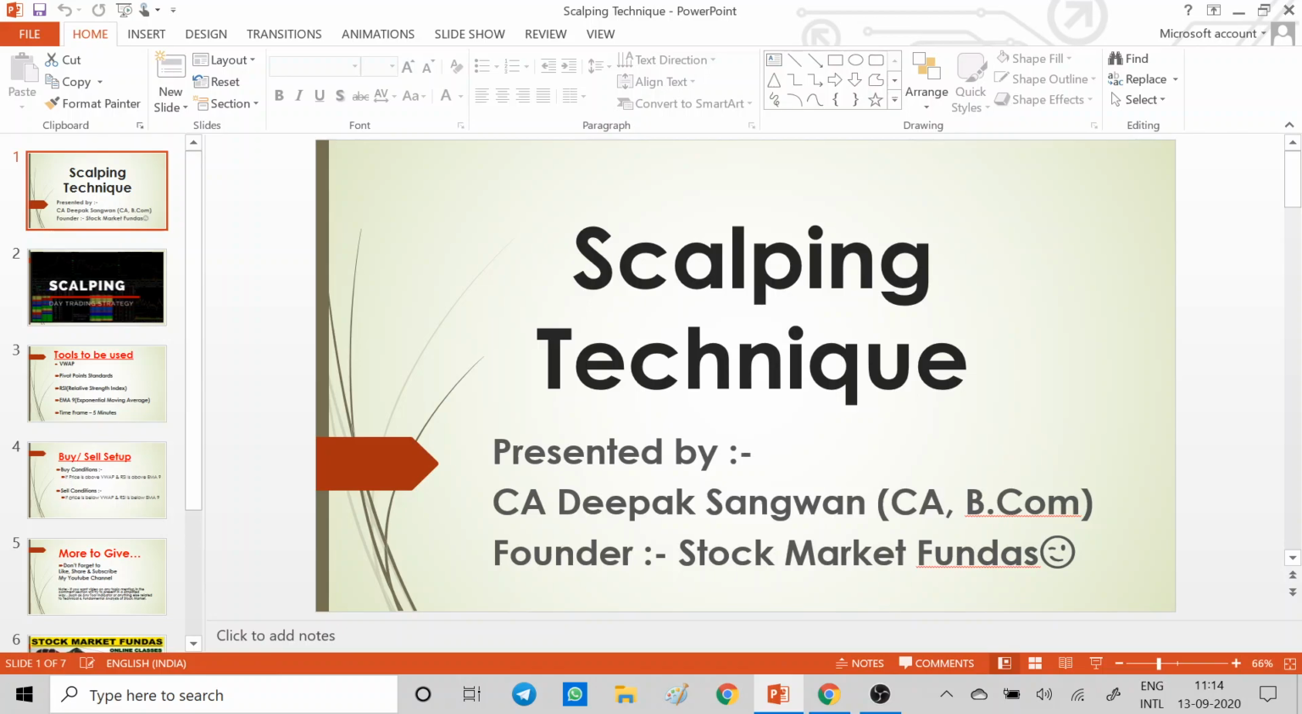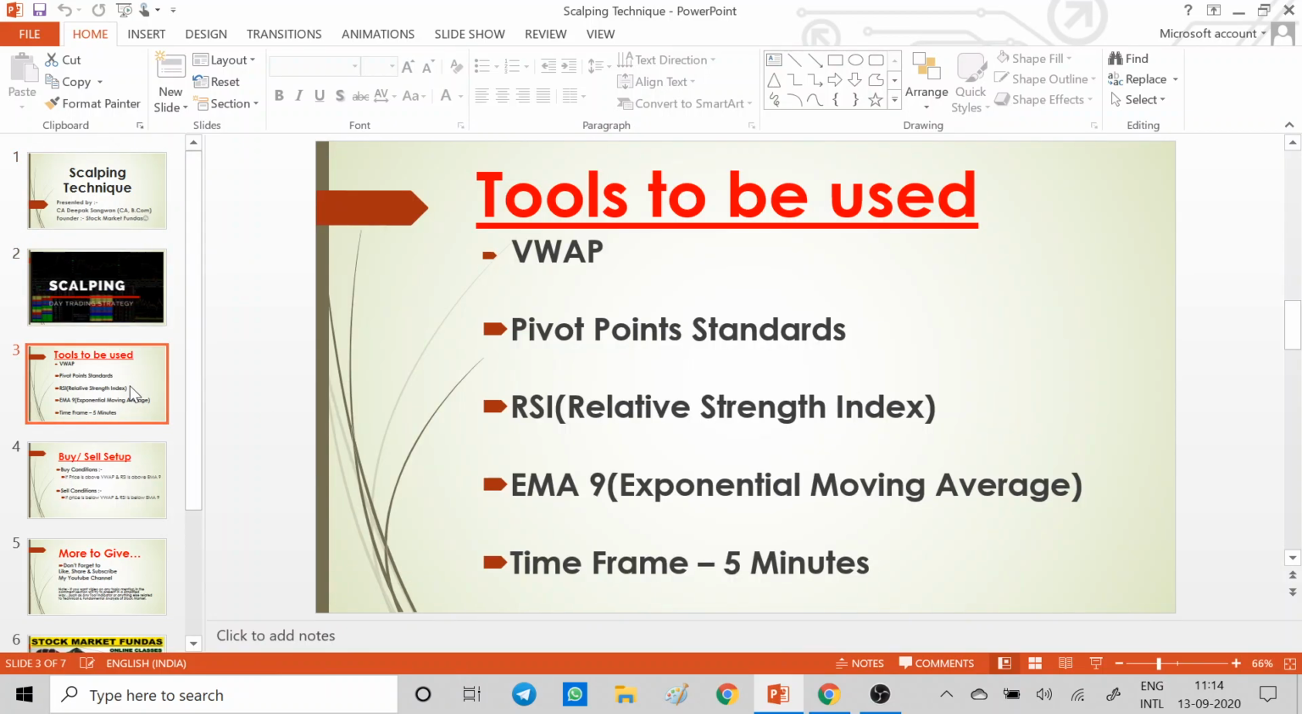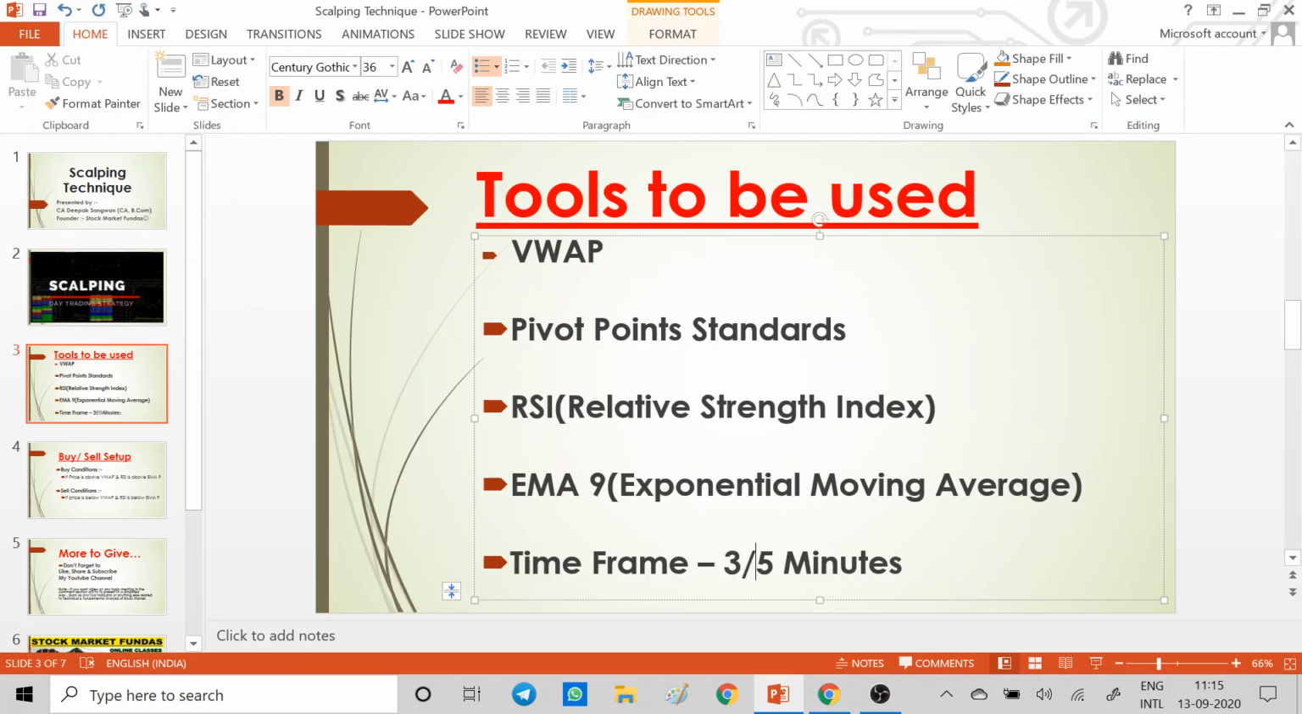So, what is the meaning of scalping? Scalping is nothing but quickly entering into the trade and quickly exiting from the trade, in simple language, if I want to say. So, all the tools we will be using in this technique are VWAP, that is your volume weighted average price, and pivot point standard, RSI, relative strength index, and EMA period 9, exponential moving average period 9. You can use either 3 minutes or 5 minutes.